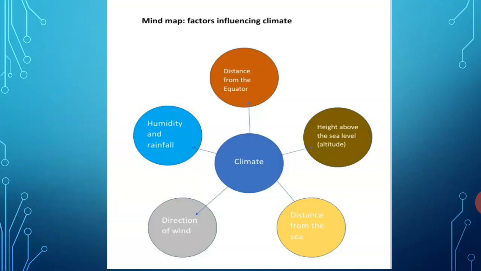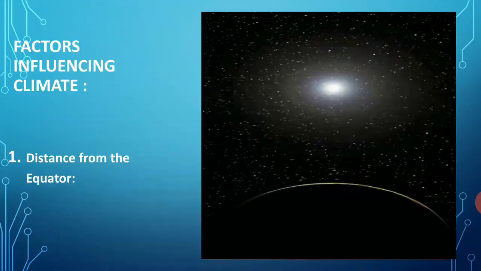Many factors influence the distribution of heat on the earth, thereby affecting the climate. So let's see these factors that affect the climate of a particular place. The first factor is distance from the equator. Second is height above the sea level, which is also known as altitude. Third is distance from the sea. Fourth factor is direction of wind, and the fifth factor which we are going to see is humidity and rainfall. So let's begin with the first factor, that is distance from the equator.